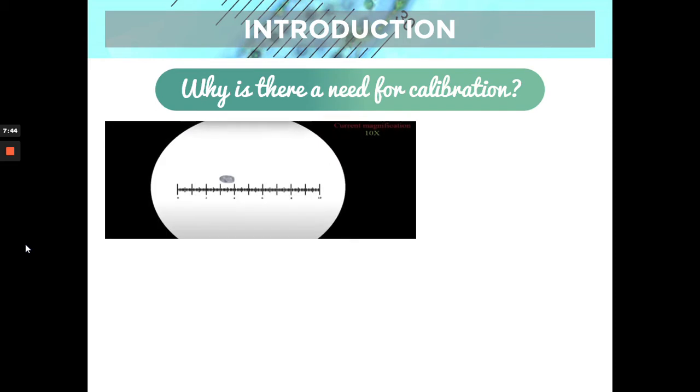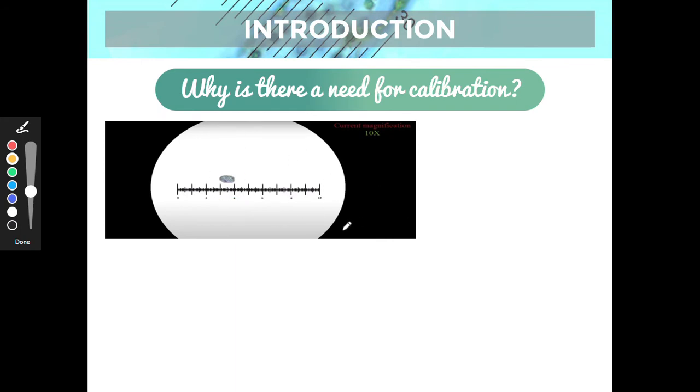So we'll now continue. Again, why is there a need for calibration? I'll present two pictures. First is an organism at 10x, and this is its appearance using the ocular micrometer. As you can see, it appears small. If we measure, the organism is two ocular units. When you say ocular units, it's one division, from here up to here, that's one, two.